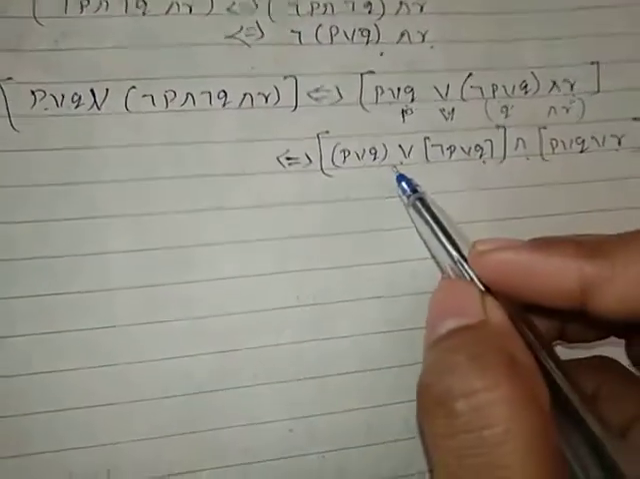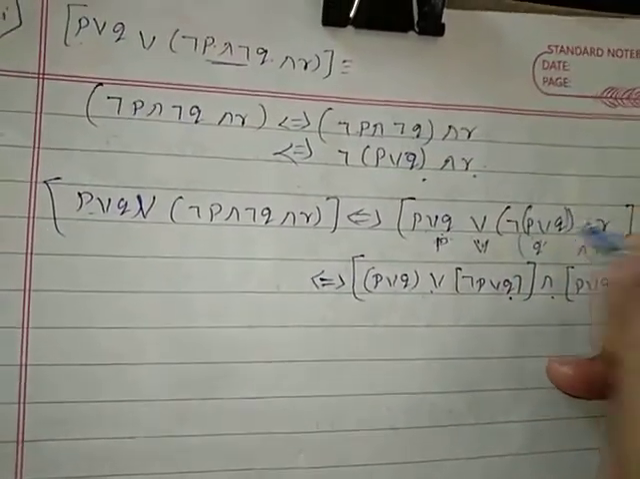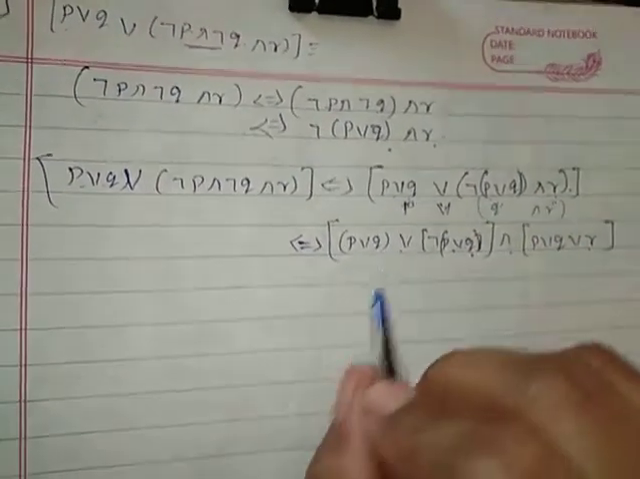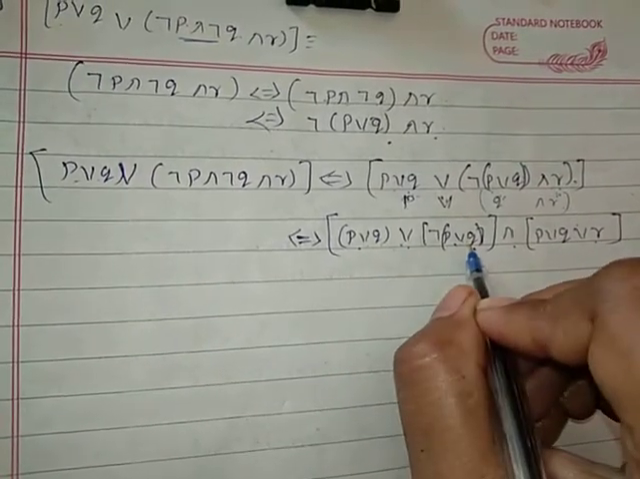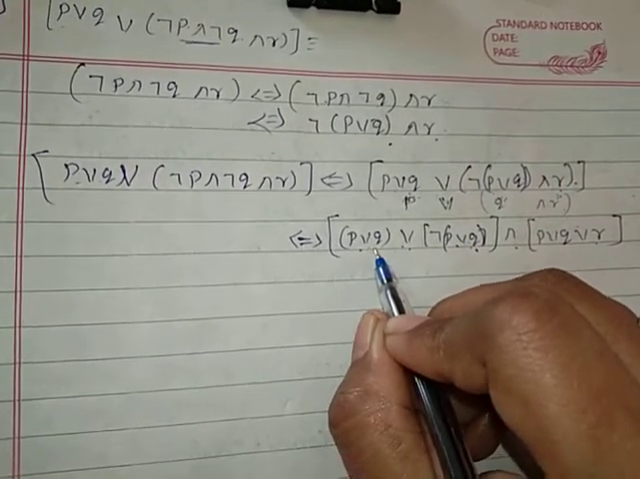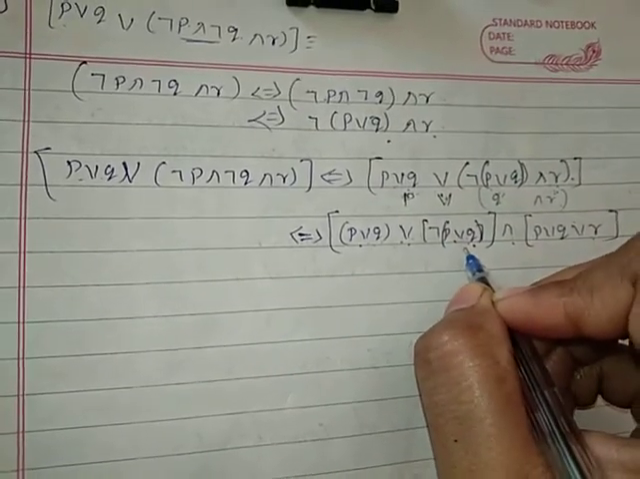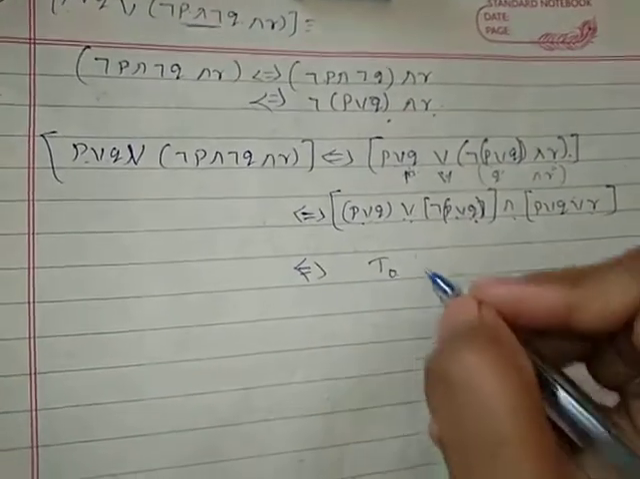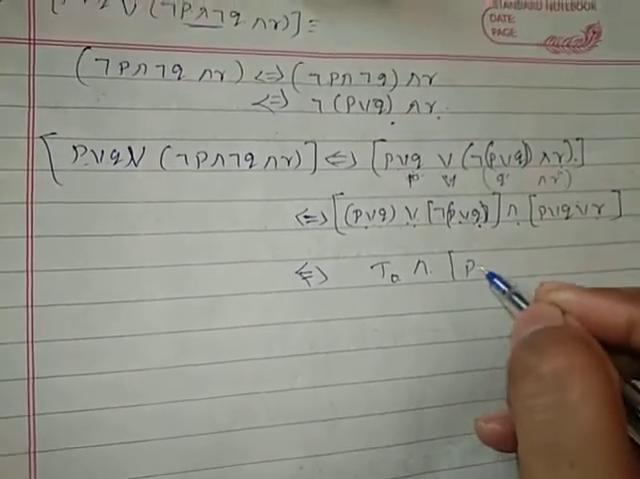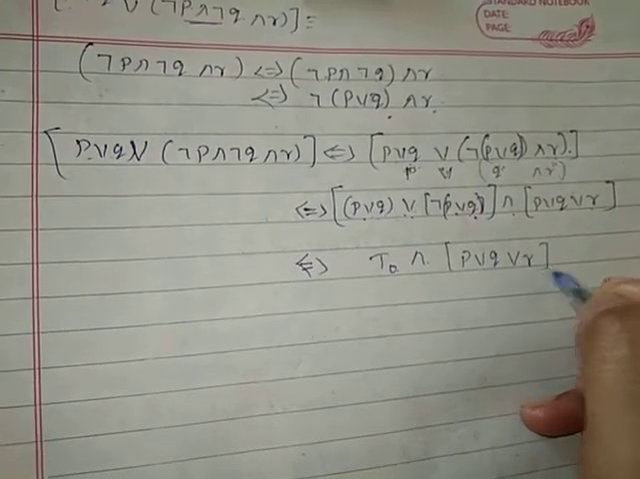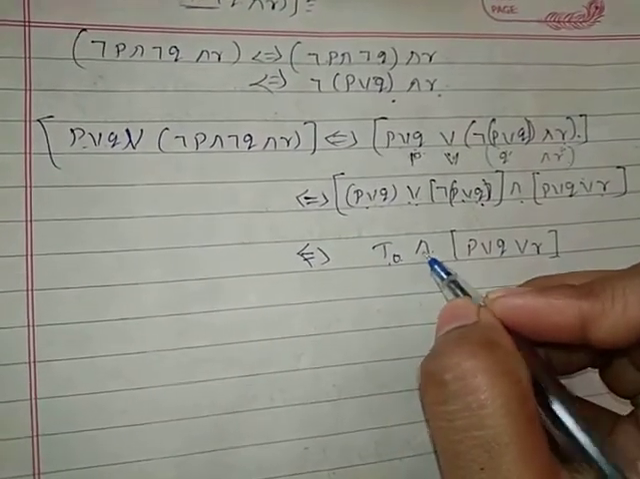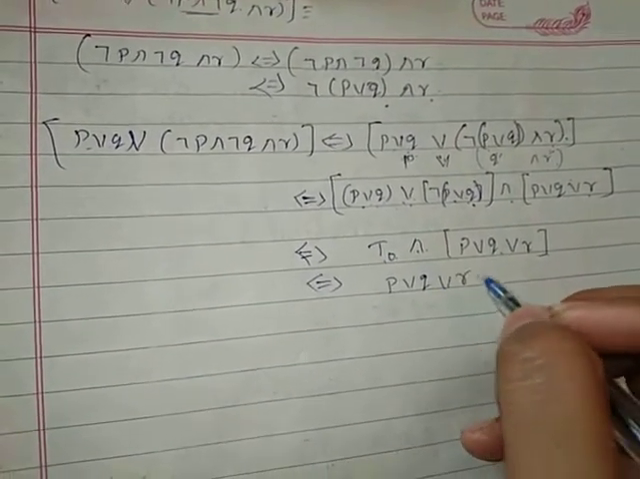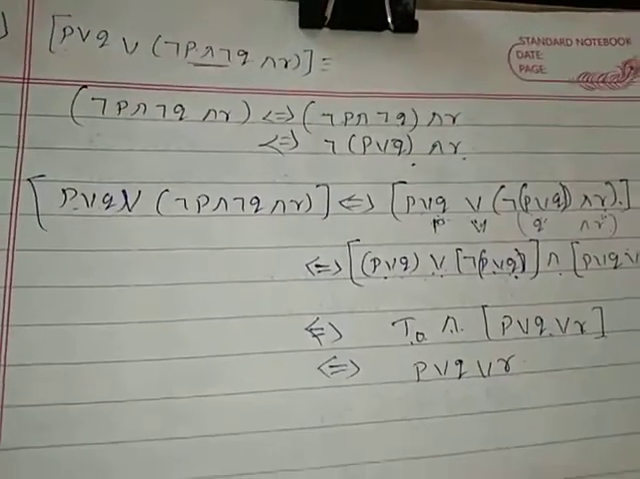Now compare it here, negation of P or Q. So P or Q, or negation of P or Q. That is, P or negation of P is tautology, and P or Q or R. T naught and P or Q or R is equivalent to P or Q or R. That is the required proof.